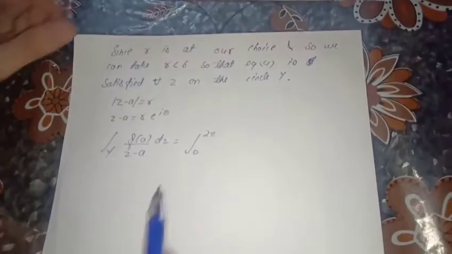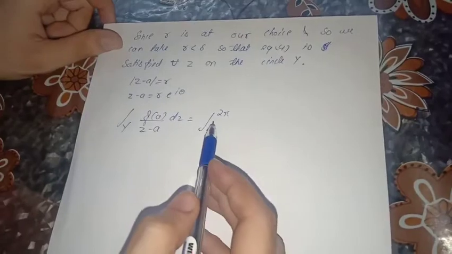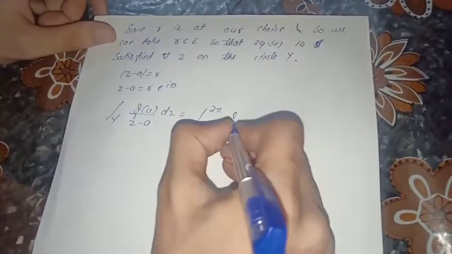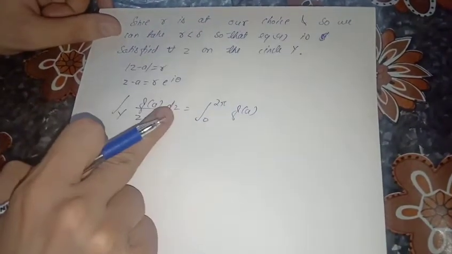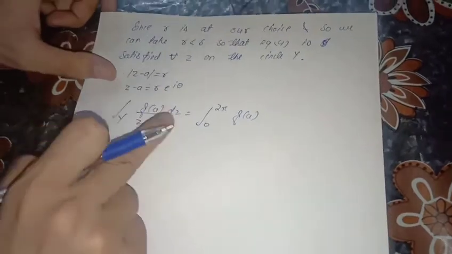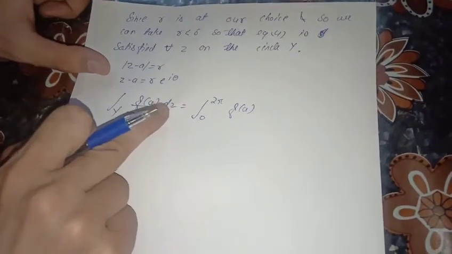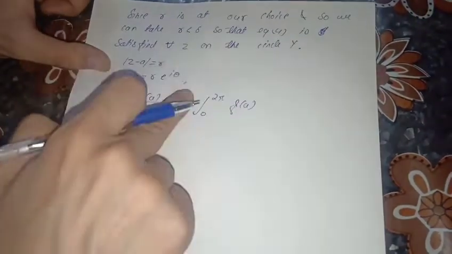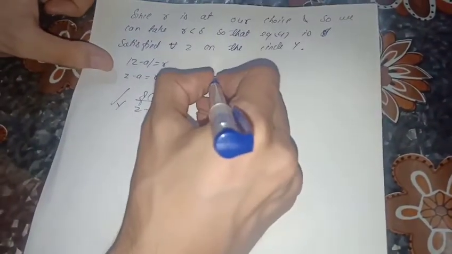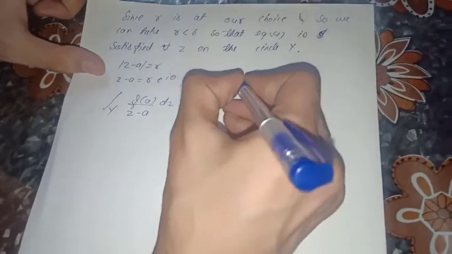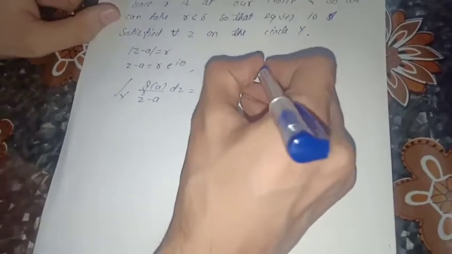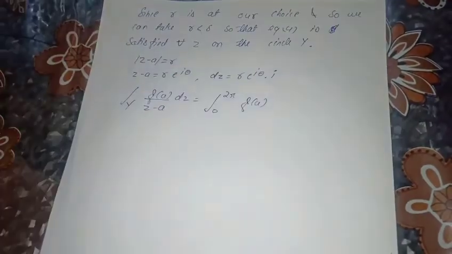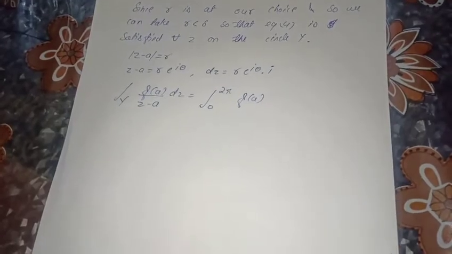What do we write for dz? dz is equal to r e to the i theta i d theta.